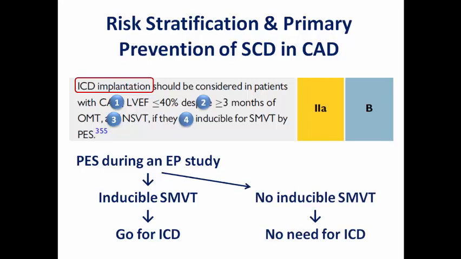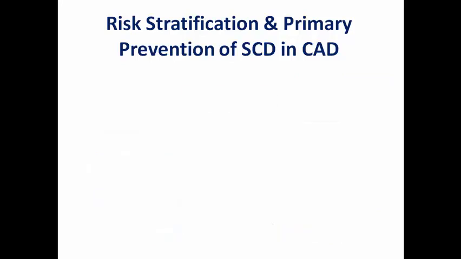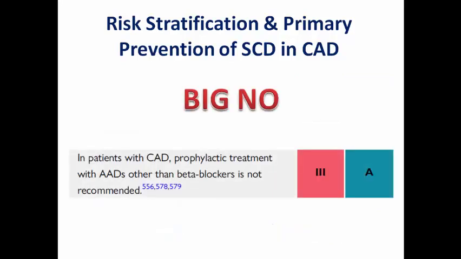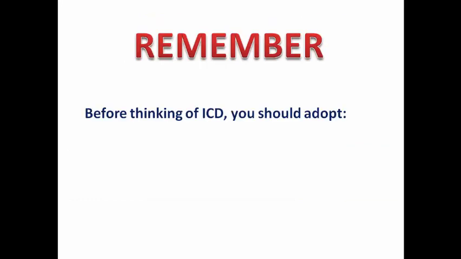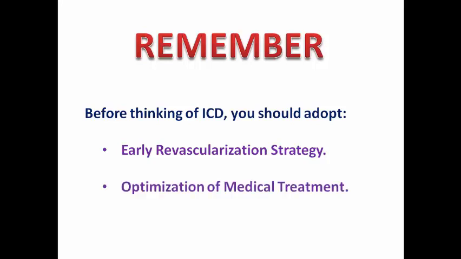So we don't go directly for ICD implantation in that patient population. And the same big no in chronic coronary syndrome: no role for prophylactic treatment with antiarrhythmics other than beta blockers. And please remember, before thinking of ICD implantation, you should adopt an early revascularization strategy to exclude any ongoing ischemia and treat it, and of course optimize the medical treatment before going for ICD.